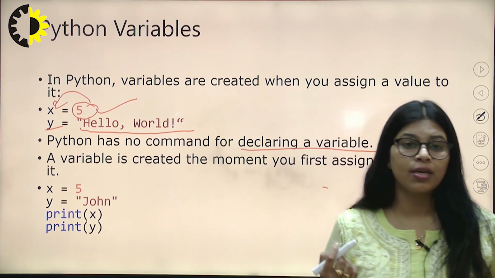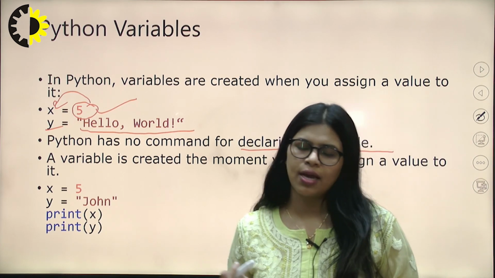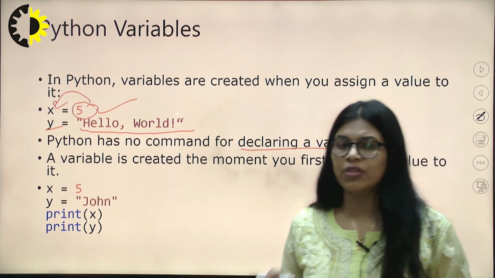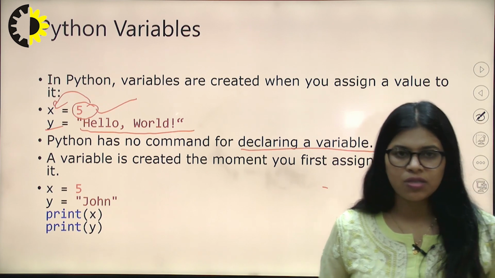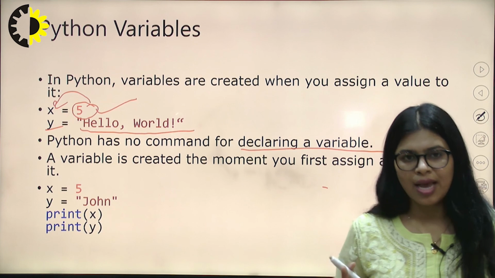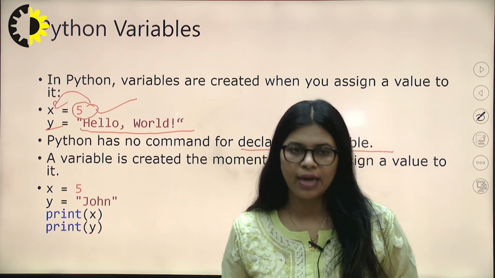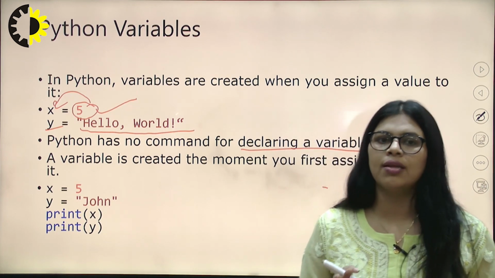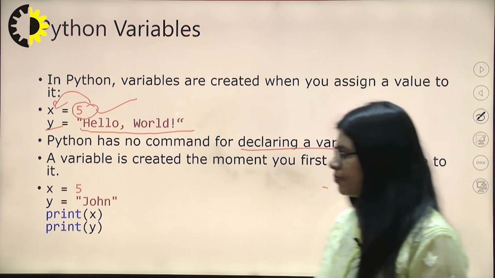But in Python, we do not need any data type for declaring any kind of variable, any string, any numbers, any decimal numbers. We just assign the value to a particular variable, and directly we enter the command, and the output will appear automatically. Just like this.